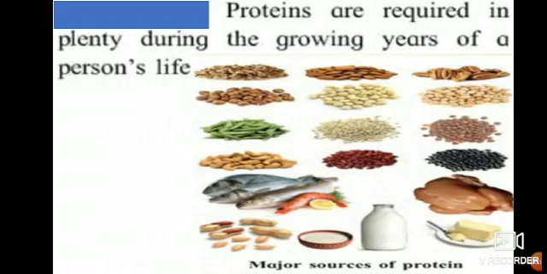Okay, if you see here in the picture, you can see many things. Milk, curd is there, butter is there, fish is there, chicken is there, pulses, vegetables, almonds, many things are over here. If you eat these, you get proteins from this food. These are the major sources of proteins, meaning you can get a larger quantity of proteins from this food.